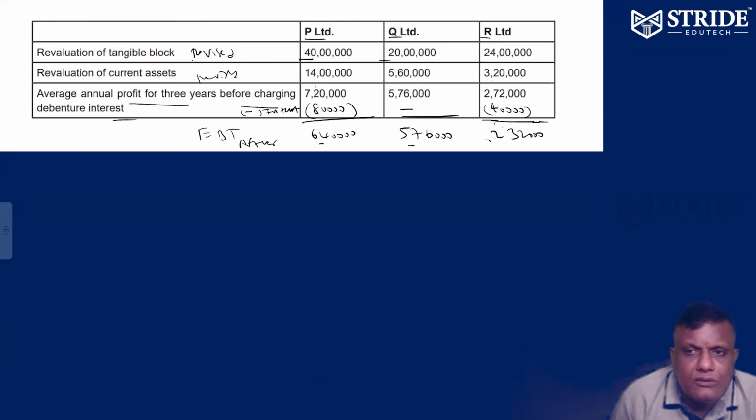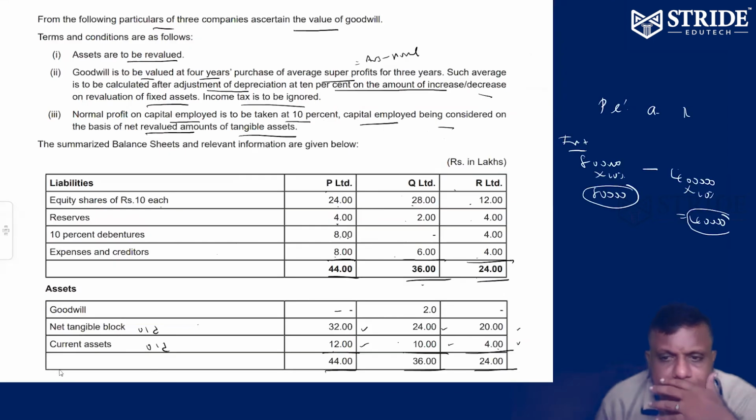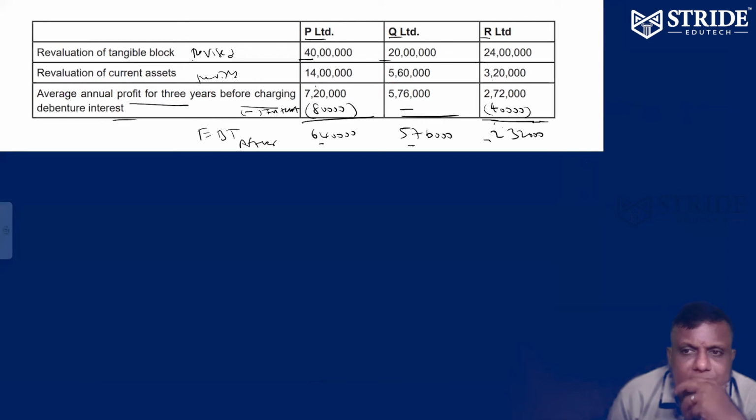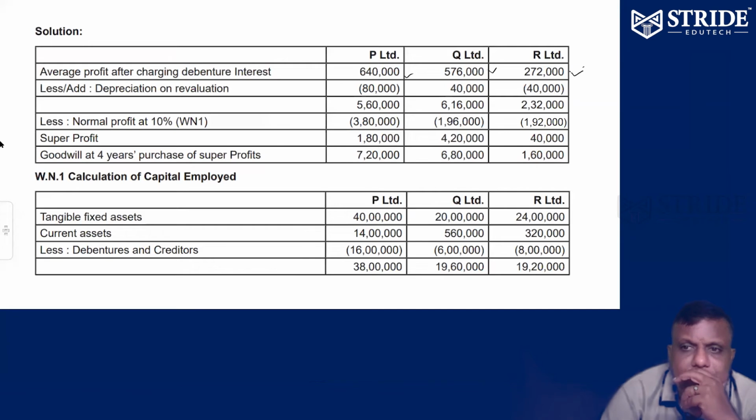2 lakh 32 will come now. R Limited: 4 lakhs at 10% interest, 40,000. 2 lakh 72 minus 40, 2 lakh 32. Okay.